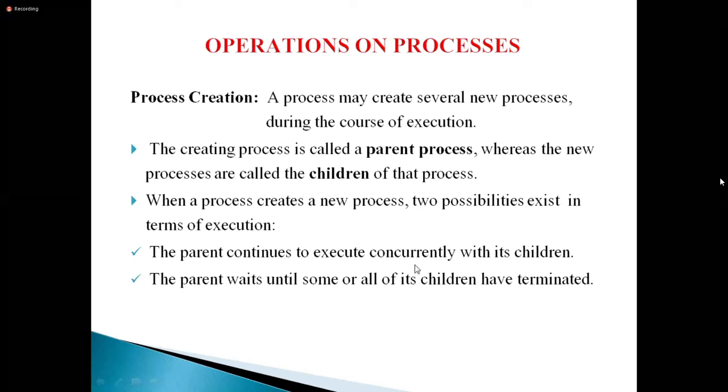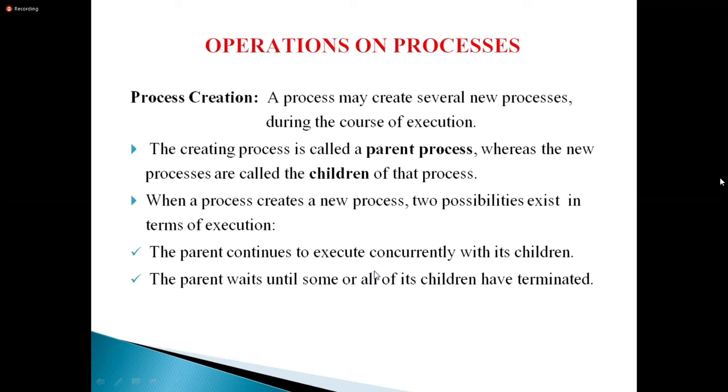The next scenario is the parent waits until some or all of its children terminate. That means the parent will wait until the child process execution is over. Once the child processes are executed, then the parent will execute at the end.